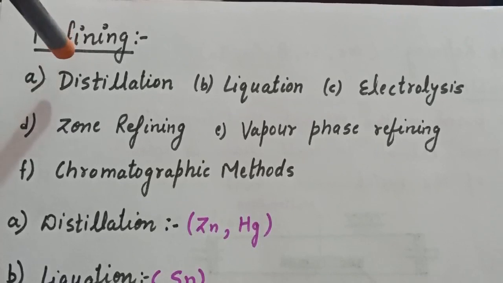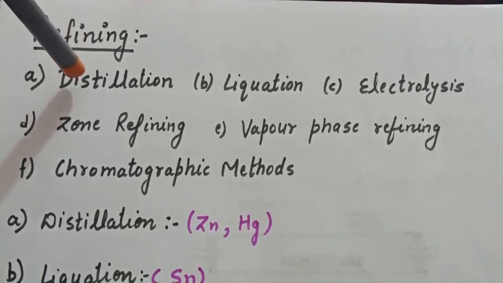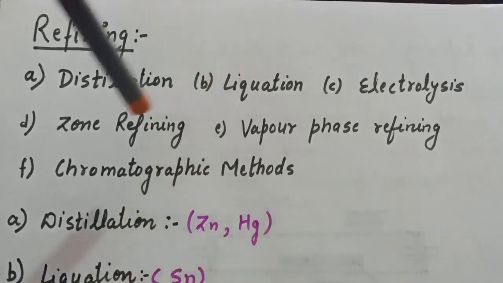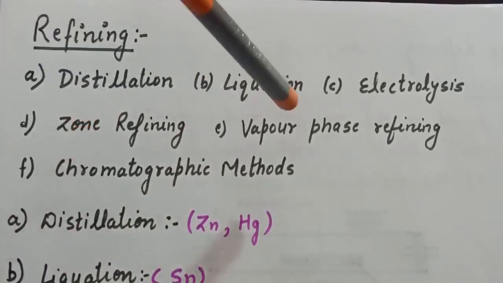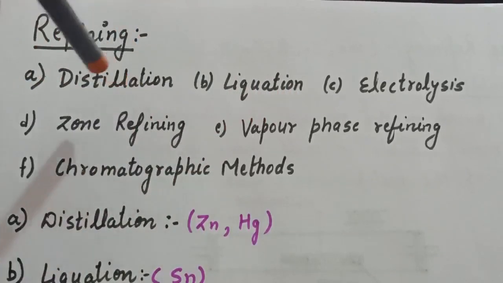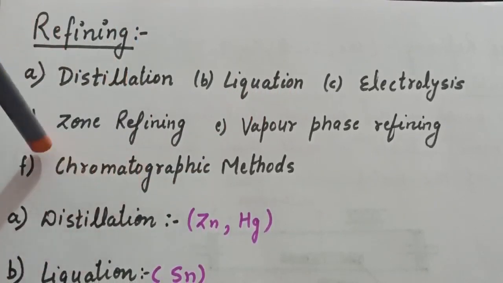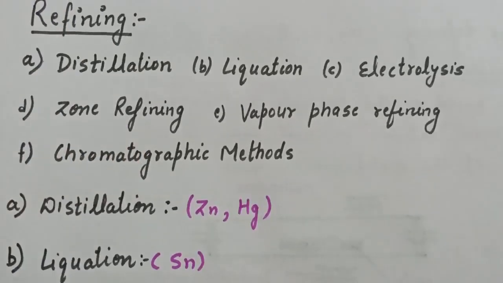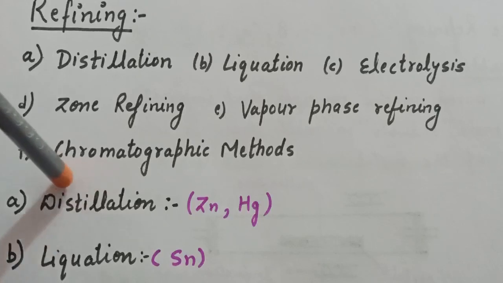Now in this lecture I will be discussing distillation method for refining, liquefaction, electrolysis, zone refining, then vapor phase refining and chromatographic methods. These are the methods by which we can purify our crude metal. So first start with distillation method.